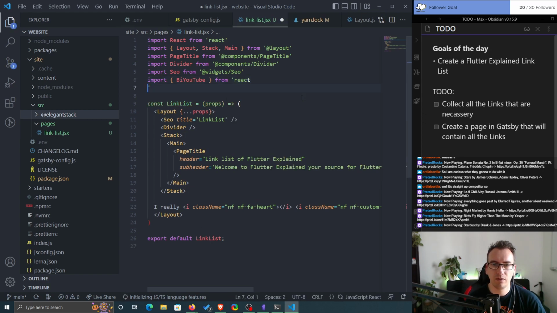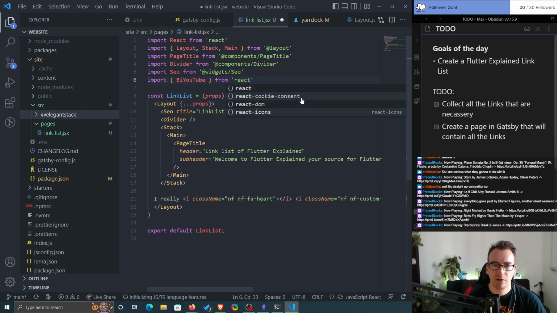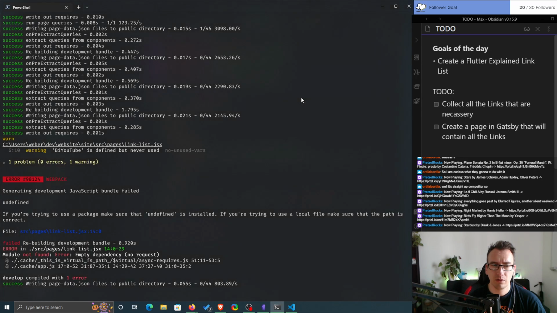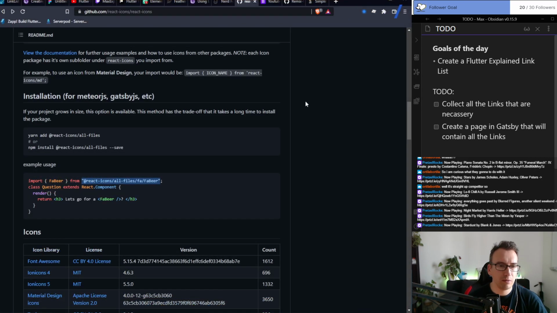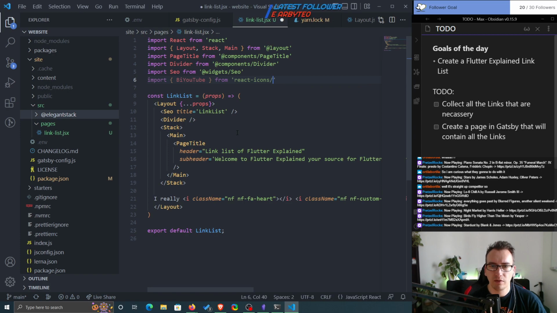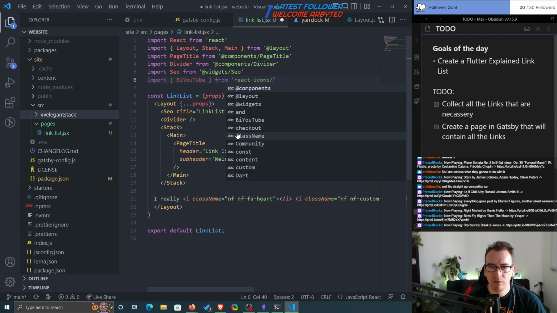React icons slash... and now we find BI for Bootstrap probably. What does it recommend? React icons all files. So it says slash all files. No. Which is BI YouTube, checkout.